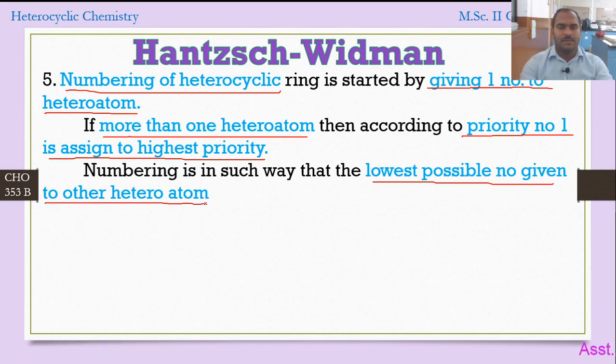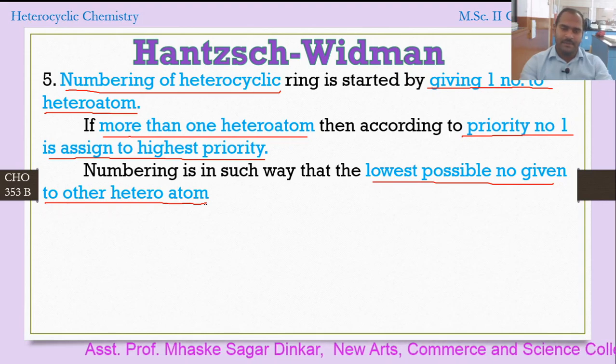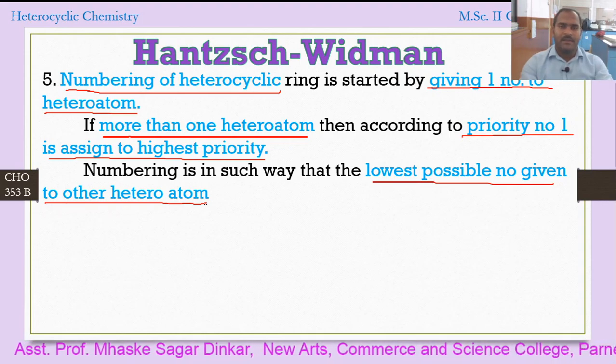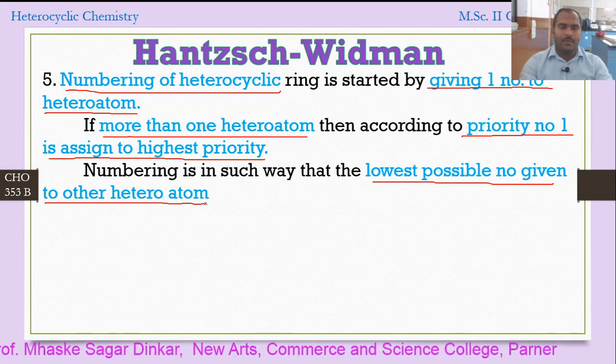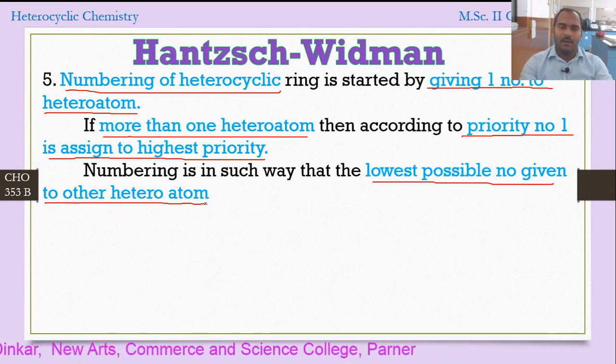So this fifth rule is quite interesting and it suggests how the numbering should be. Numbering in a heterocyclic compound should start from the heteroatom. If there is more than one heteroatom, then according to their preference we give the numbering, the highest priority atom getting number 1. And second, the numbering should be such that the smallest possible number is assigned to the other heteroatom.